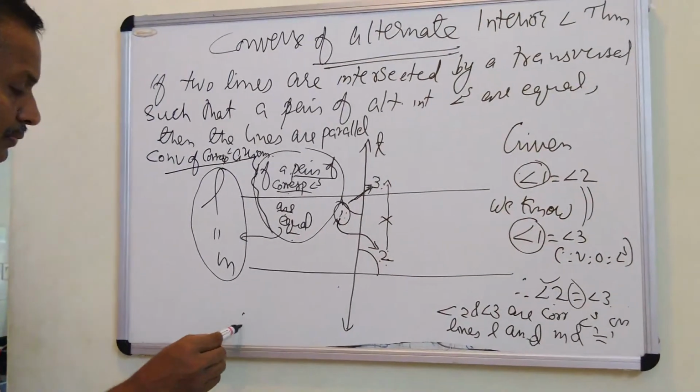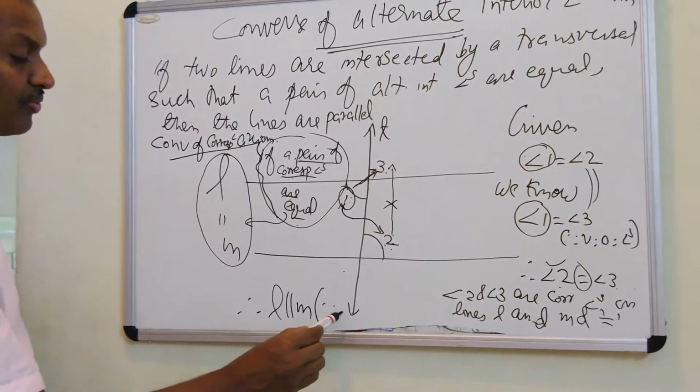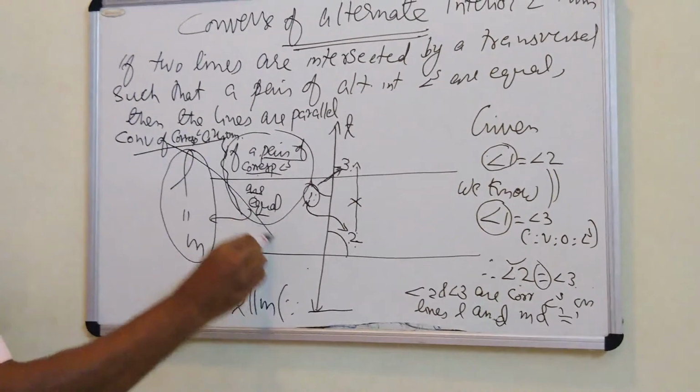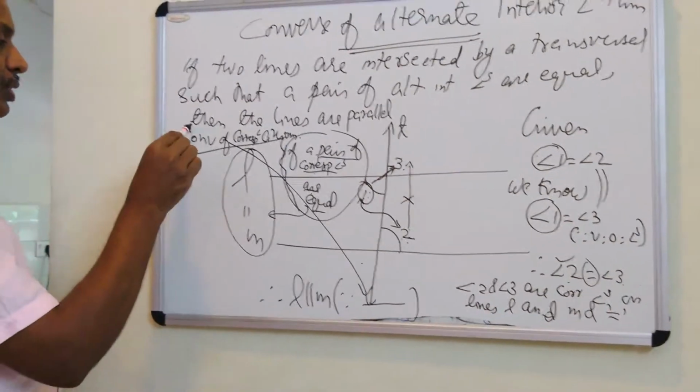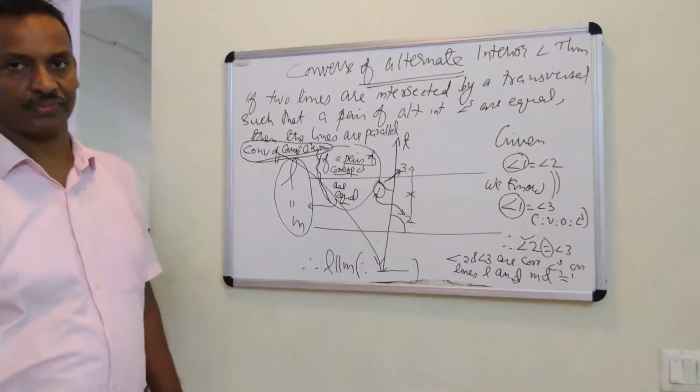Therefore, we can write L is parallel to M because of the converse of corresponding angle axiom.